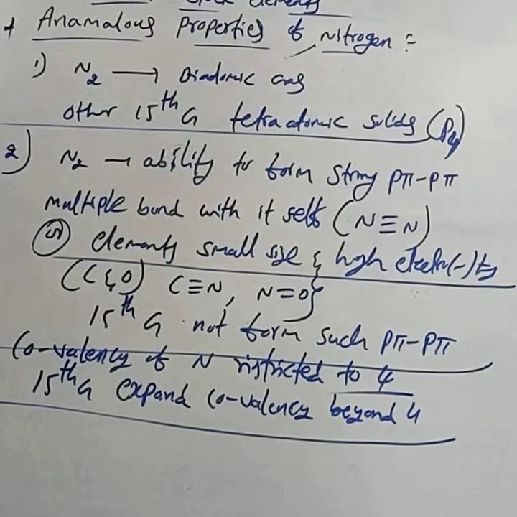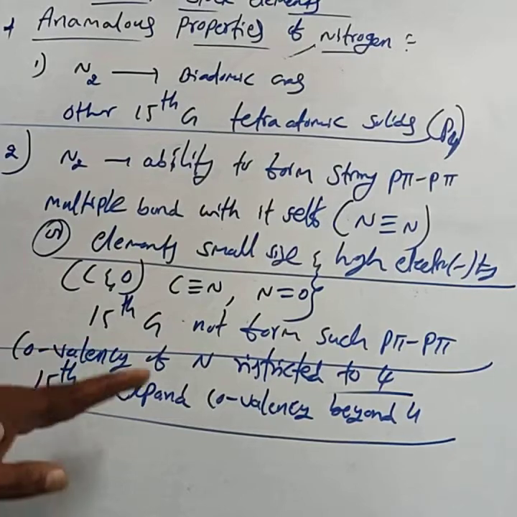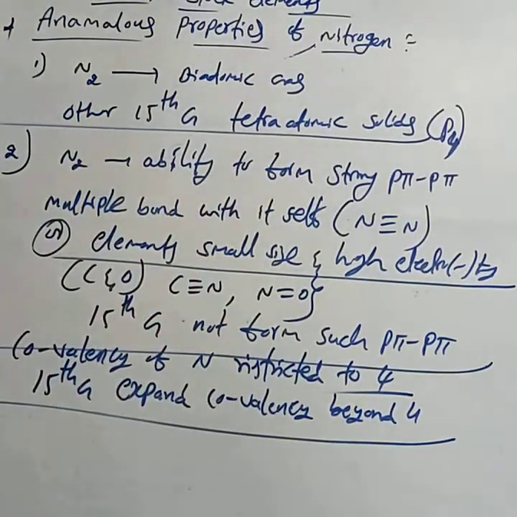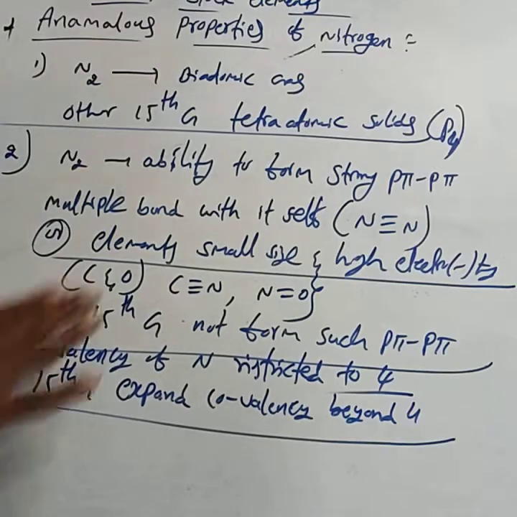If they ask you to write any 2 or 3 anomalous properties of nitrogen, you just write as it is. Nitrogen is a diatomic gas, while other 15th group elements are tetraatomic solids. Nitrogen has the ability to form strong p-pi multiple bonds either with itself or with other elements having small size and high electronegativity like carbon and oxygen. Then the covalency of nitrogen is restricted to 4, while other 15th group elements expand their covalency beyond 4. This is about the anomalous properties.